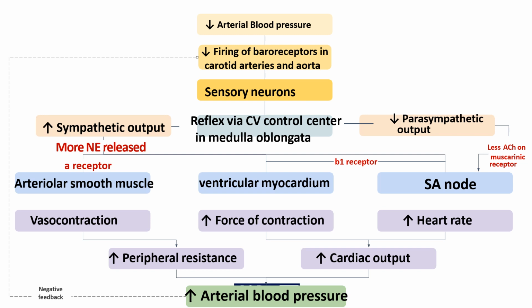यहाँ पर अगर, here if you see, if due to any reason the arterial blood pressure falls down, the baroreceptors present at the carotid arteries and aorta will decrease the firing of baroreceptors. इससे जो baroreceptors हैं वो कम एक्टिव हो जाएंगे, और उनकी फायरिंग्स की एक्टिविटी डिक्रीज हो जाएगी. अब उससे होगा क्या कि the message will move through the sensory nerves towards the brain and towards the medulla oblongata part of the brain.